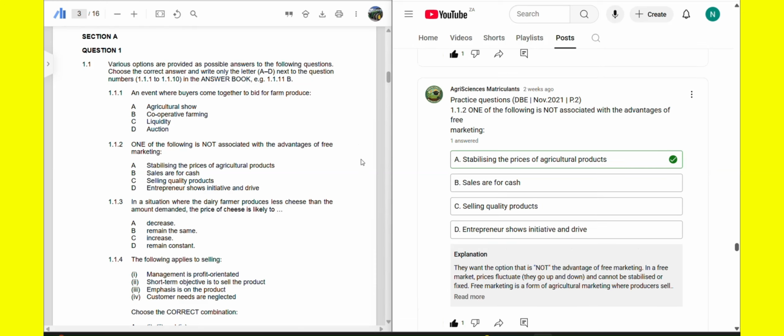Free marketing is a form of agricultural marketing where producers sell products at any price without any restrictions or controls. Yeah?